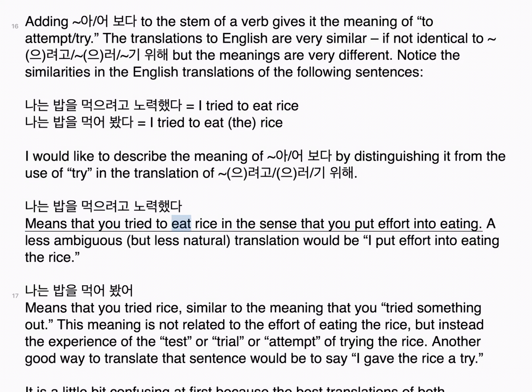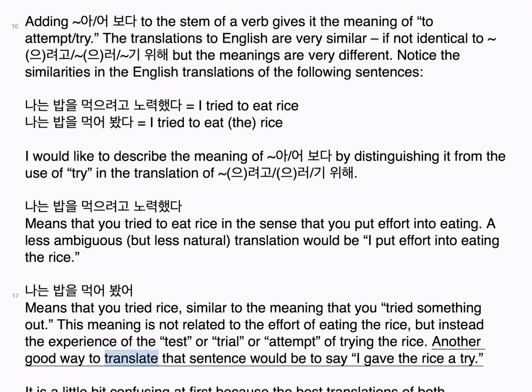나는 밥을 먹으려고 노력했다 means that you try to eat rice in the sense that you put effort into eating. A less ambiguous, but less natural, translation would be "I put effort into eating the rice." 나는 밥을 먹어봤어 means that you tried rice, similar to the meaning that you tried something out. This meaning is not related to the effort of eating the rice, but instead the experience of the test or trial or attempt of trying the rice.